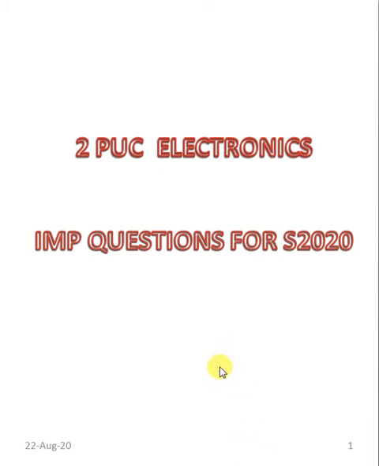In this session, we are going to learn about second year PUC electronics important questions for the second examination of 2020. Before starting this, we need to understand the question paper pattern. Whatever degree you take, whether 10th standard, second PUC, graduation, post graduation or a competitive examination, if you understand the question paper pattern, the board of examination or evaluation pattern, you can easily get good marks and be successful. Here it is the same.